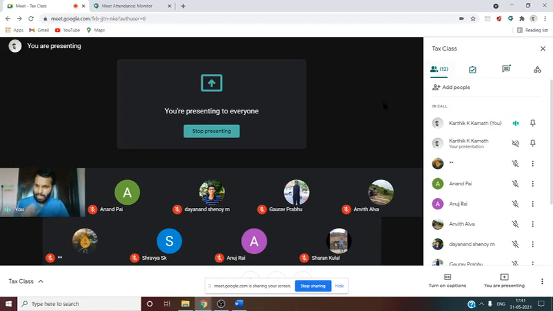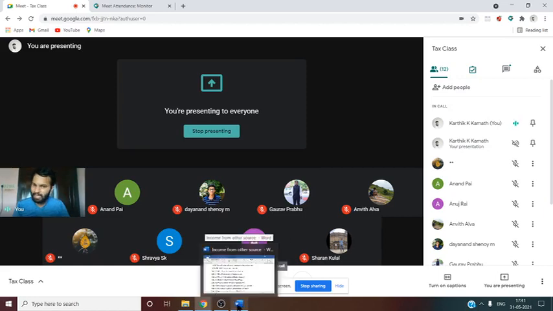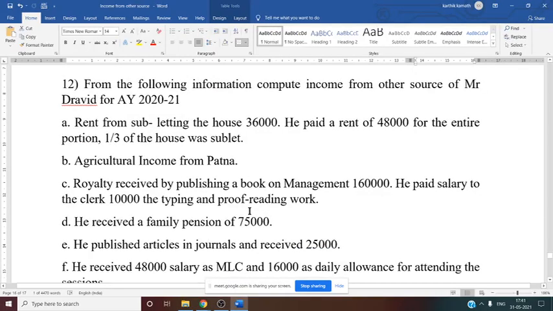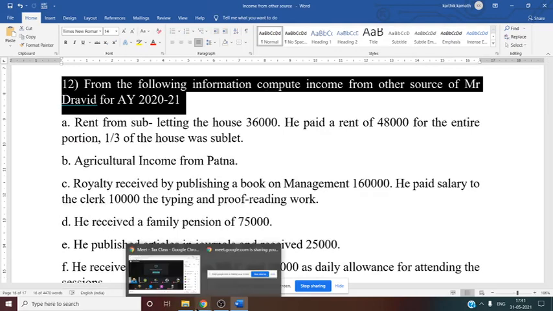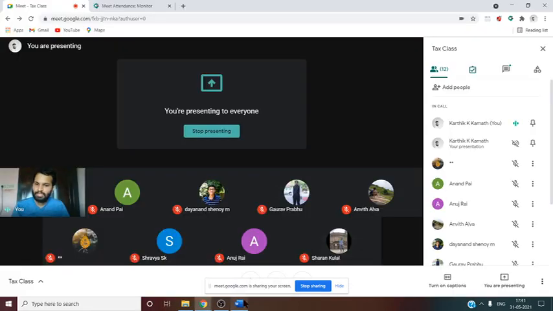So now the last problem remaining in this chapter, problem number 12. Let us see one more 16 mark problem. From the following information, compute income from other source of Mr. Rahul Dravid, for assessment year 2020-21. So now let us see the income from other source.